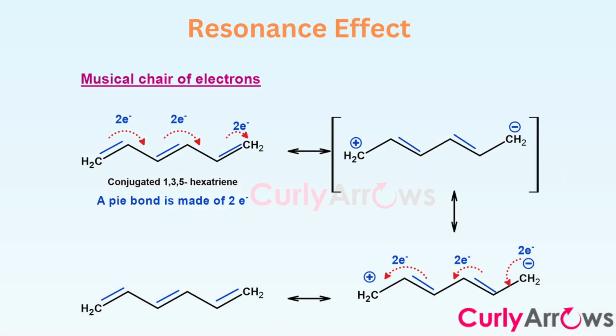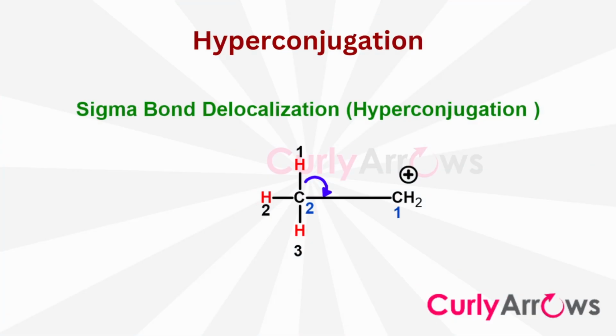Resonance is when the pi electrons take off and move across the covalent bonds. It is also responsible for generating doppelgangers, aka multiple Lewis structures. When sigma electrons think of moving close by, the effect is hyperconjugation. Both resonance and hyperconjugation effects have a huge impact on molecular stability.